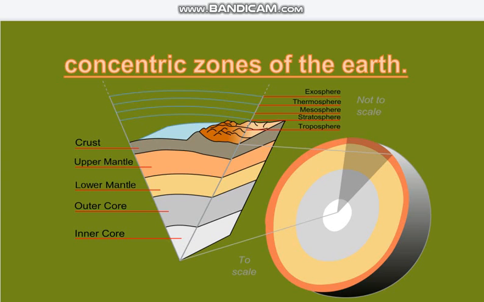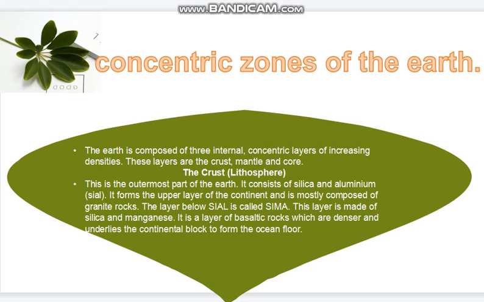So we'll start shortly with the first one. These are the three concentric zones of the Earth, the inner zones. The Earth is composed of three internal concentric layers of increasing densities. So these layers are the crust, mantle, and the core.